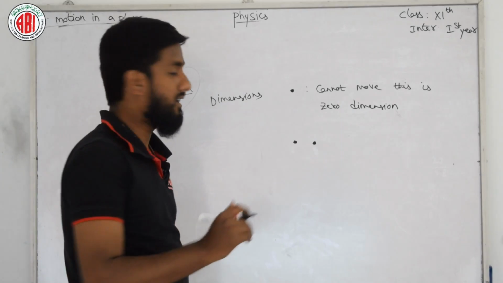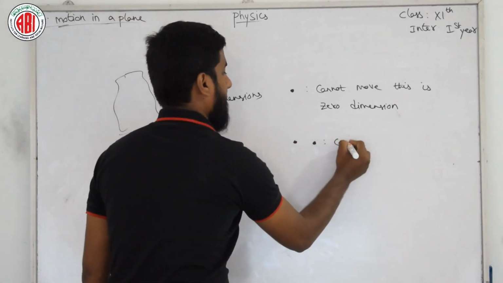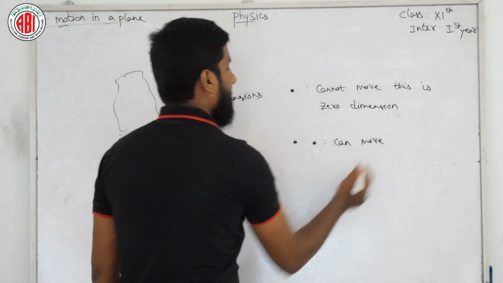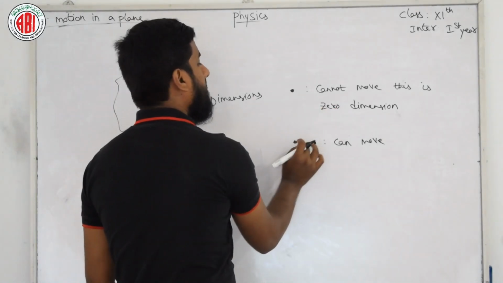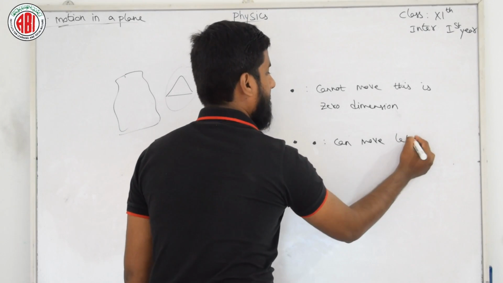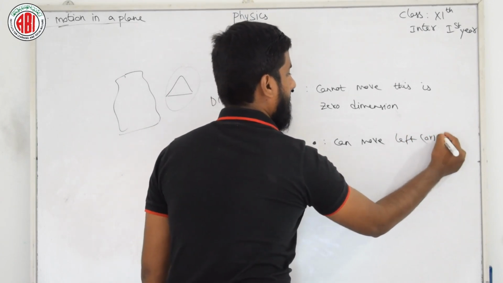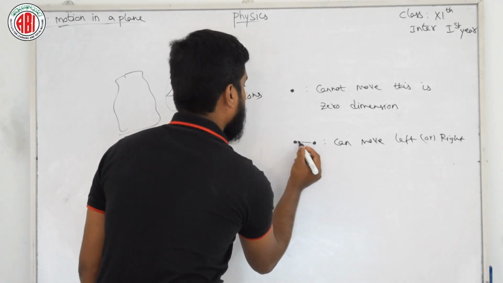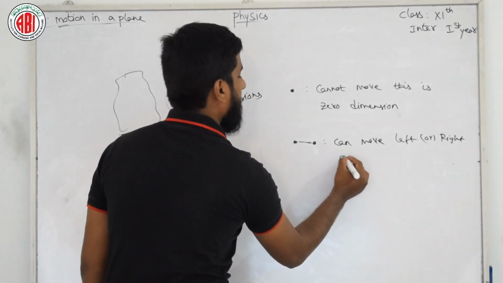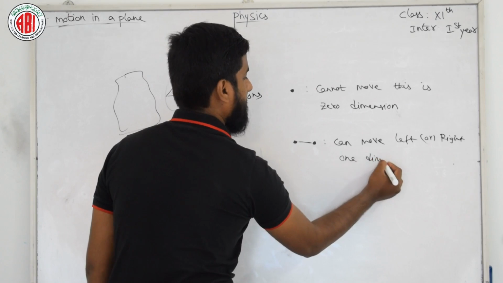Now this dot can move, like in this we will take the example of left or right, only left or right, by assuming one line in between this. So this is nothing but one dimension, isn't it?